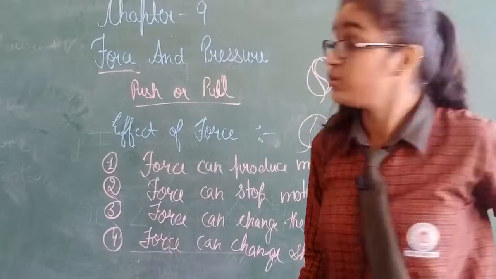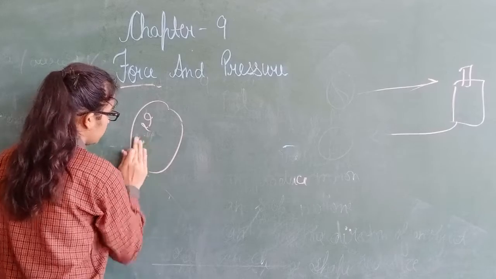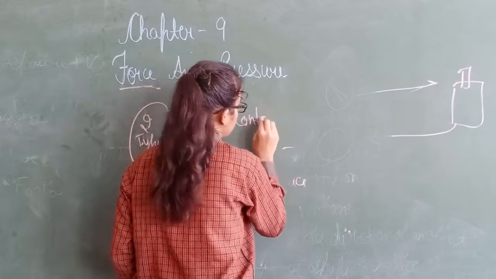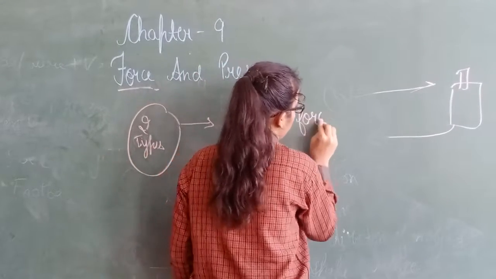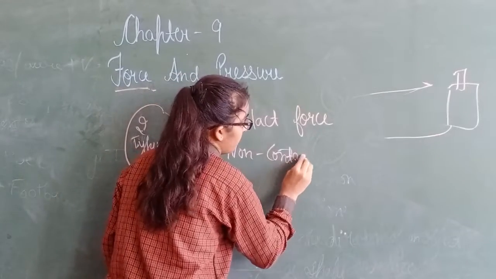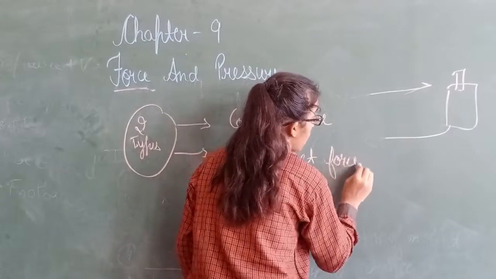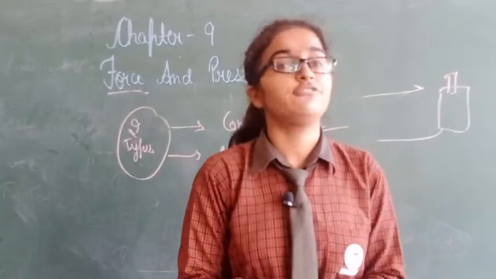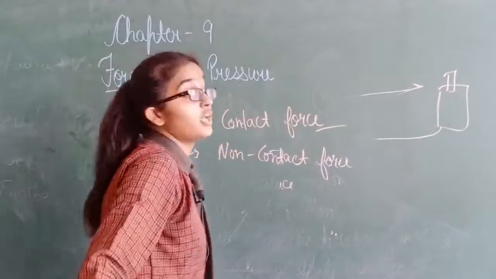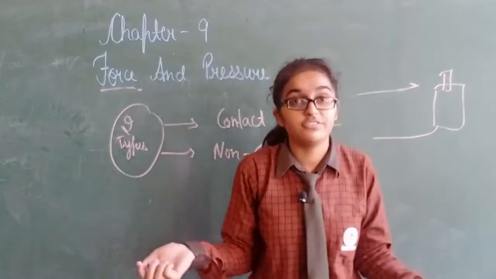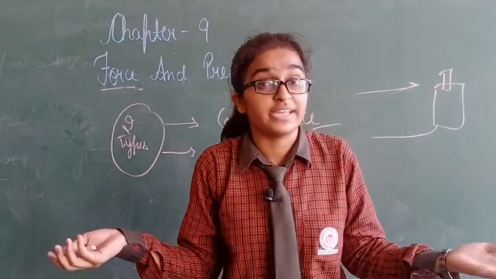Now, I will tell you about the types of force. There are two types of force. First is contact force. Second is non-contact force. Contact force: the force in which two interacting objects are physically in contact with each other. Non-contact force: the force in which two interacting objects are not physically in contact with each other. The force acts through space.